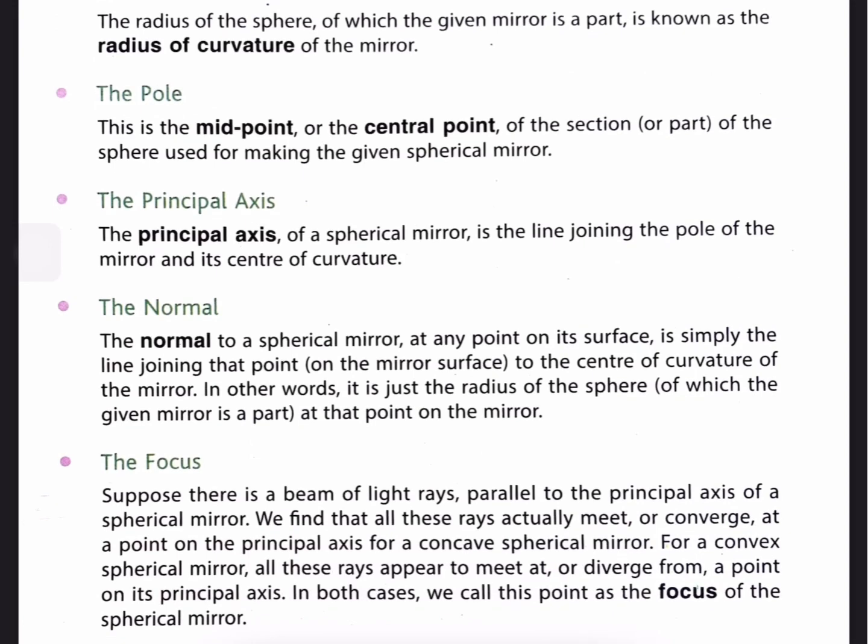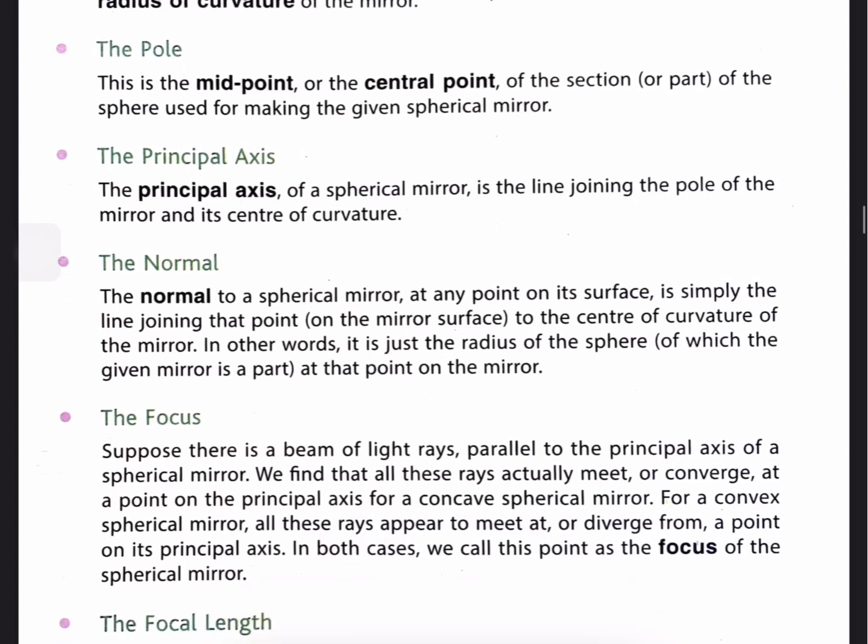The normal. The normal to a spherical mirror at any point of its surface is simply the line joining that point on the mirror surface to the center of curvature of the mirror. In other words, it is just the radius of the sphere of which the given mirror is a part at that point on the mirror.